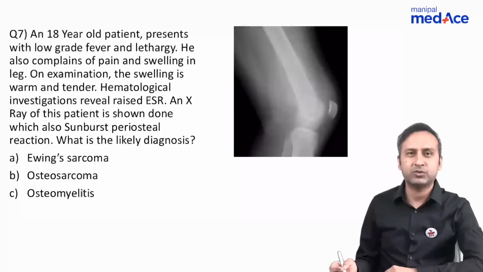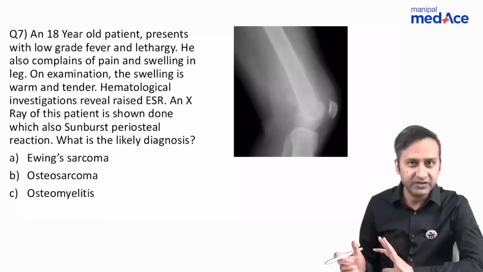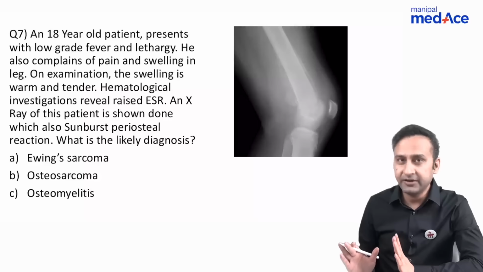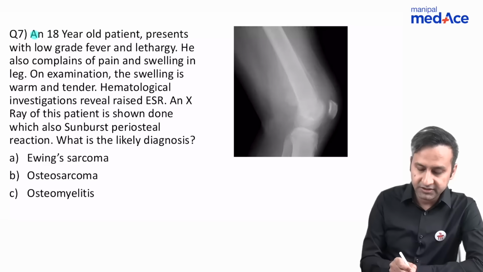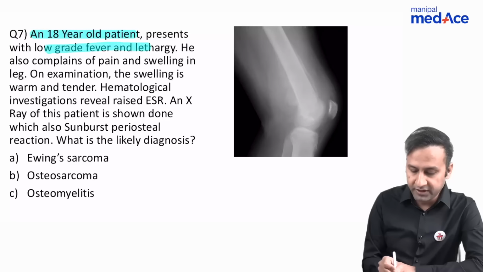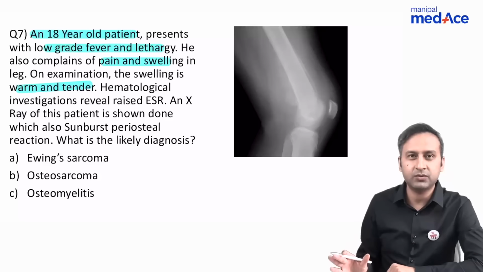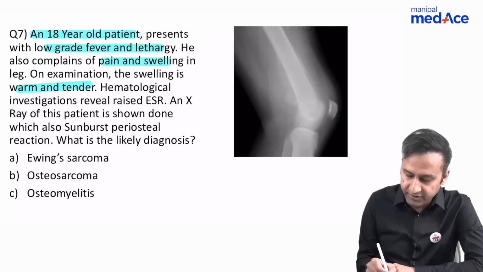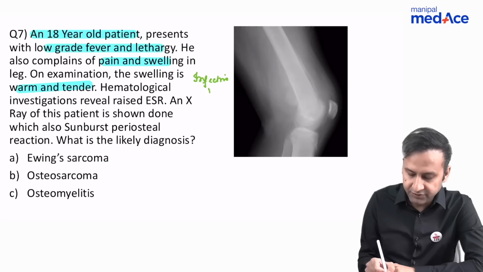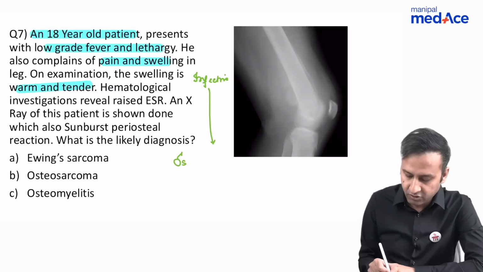Now let's come to the next question. A bit twisted question, a bit confusing question, but overall not a very difficult question to answer. An 18-year-old patient presents with low-grade fever, lethargy, pain and swelling in the leg. The swelling is warm and tender. So if you read only the first few lines of the question, it seems that we're dealing with some form of an infective pathology. And what is the infective pathology that we talk about in MSK? We're dealing with osteomyelitis. This is the first impression you will get.